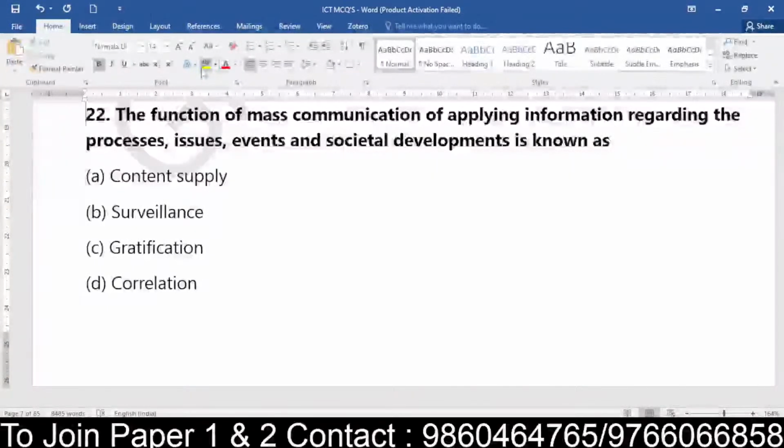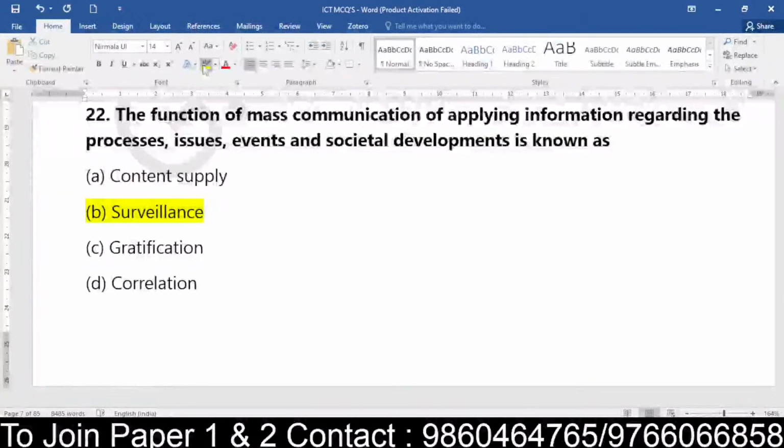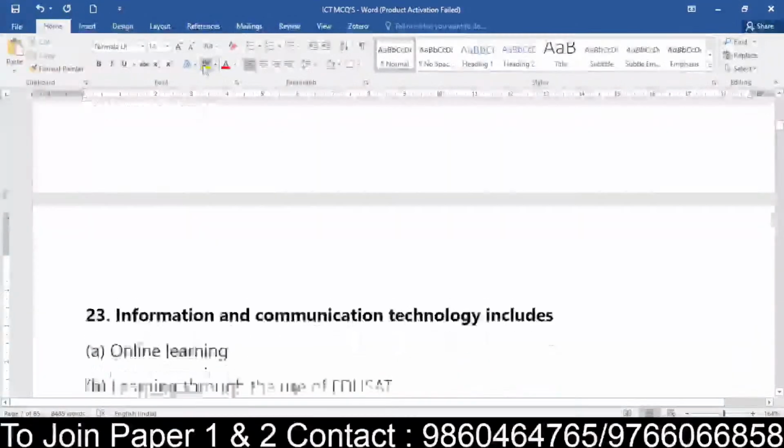Yes. Question number 22, everyone. Yes, very good. So when we talk about applying the information regarding the issues, process and development, it is nothing but surveillance. Right. Great. Okay. Last 3 questions to go, everyone.